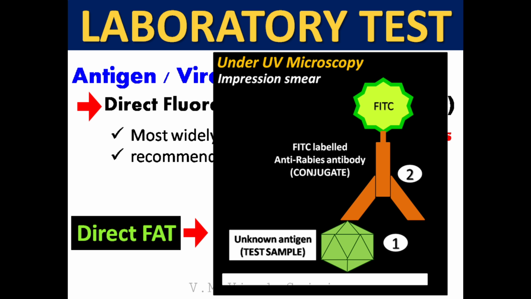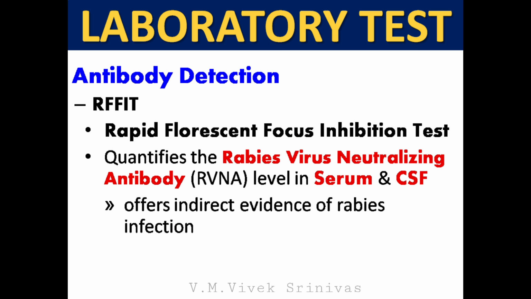sections under ultraviolet microscopy. For antibody detection, RFFIT, rapid fluorescent focus inhibition test, is done to evaluate the rabies virus neutralizing antibody titer in the serum and cerebrospinal fluid. This test, in absence of vaccination history, offers an indirect way to evidence the rabies infection.